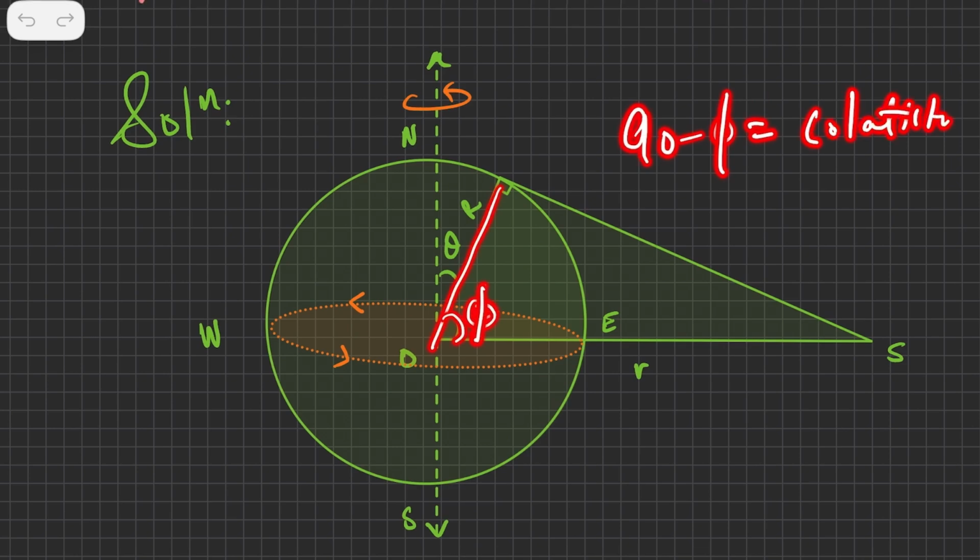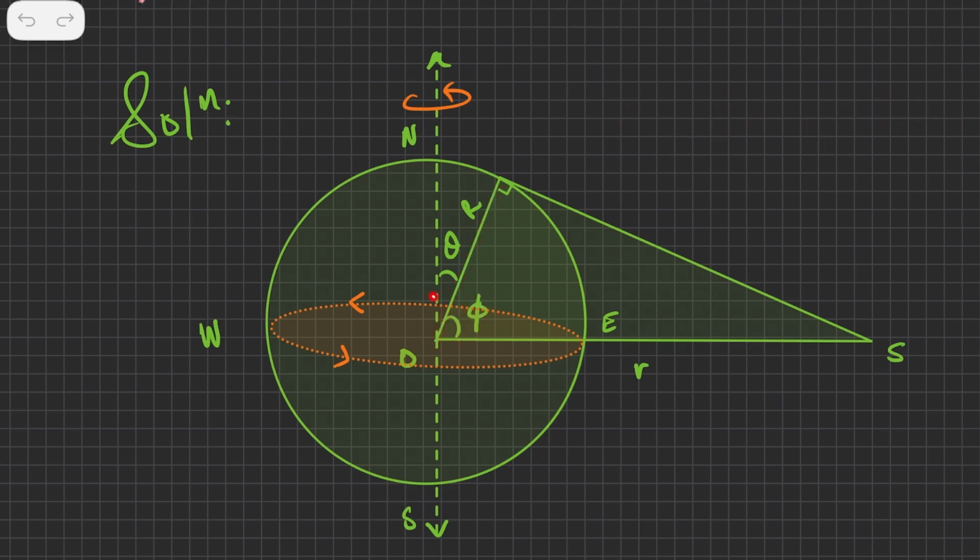So this is your 90 degrees and this is your phi. So 90 minus phi is your theta. So theta is what is called the colatitude angle. So this is that angle we are supposed to find out. And by geometry you can also prove that if this is 90, this is phi, this is 90 minus theta, this is 90 minus phi, then this is also 90 minus theta. So this angle is also your colatitude angle. Both angles would remain the same.